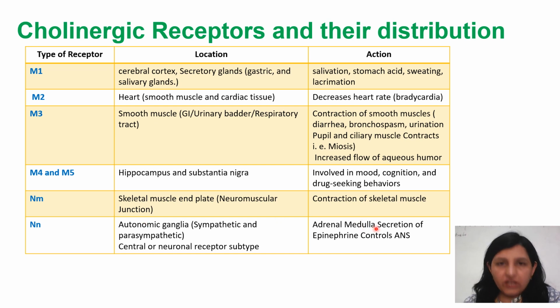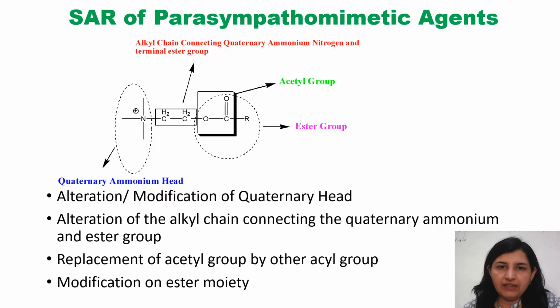So they cause the contraction of skeletal muscles, and N receptors are present on the neuron, that is, neuronal receptor subtypes, and they cause the secretion of epinephrine, which controls the ANS. Now, from the chemistry point of view, we should know about the SAR. SAR means structure-activity relationship. It means once the structure is changed, the activity automatically gets changed.